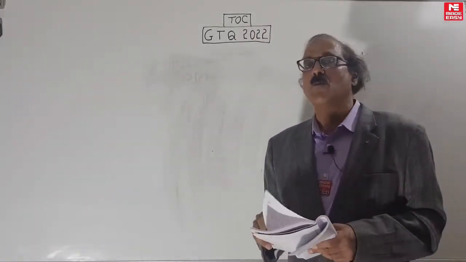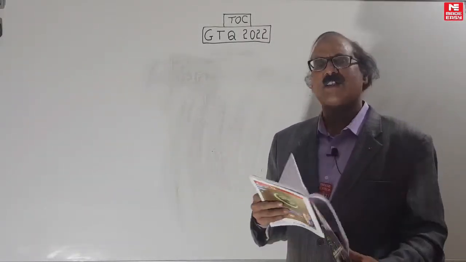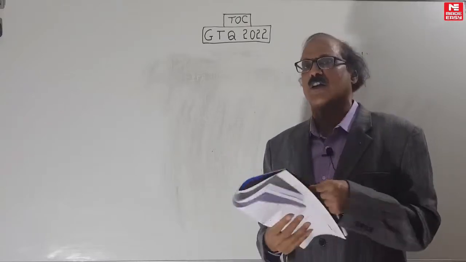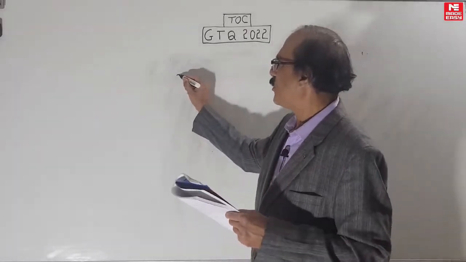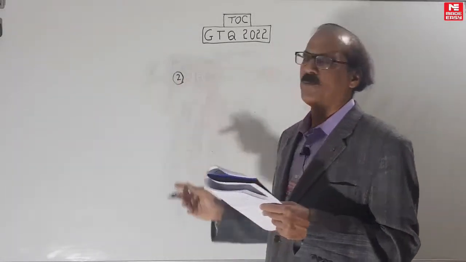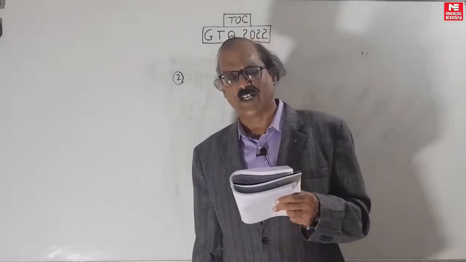As I told you, the most important thing in TOC, in all of it, is regular expression. So let's immediately go to a regular expression question. Year after year a regular expression question comes. Particularly this even-odd number is very, very important. Even number of zeros, odd number, this type of thing, variations of that.